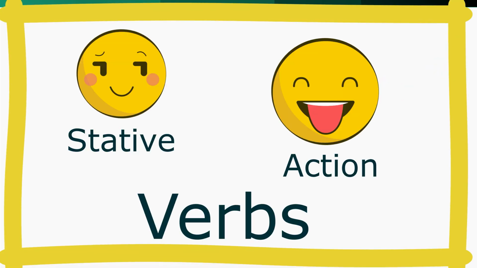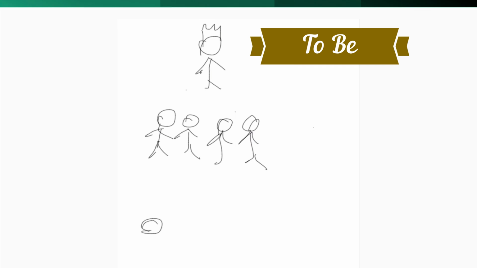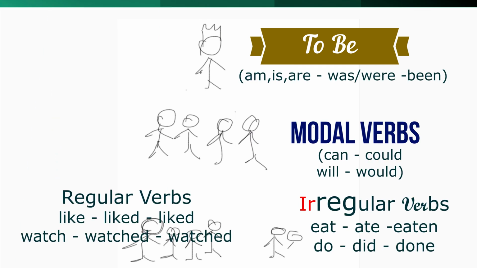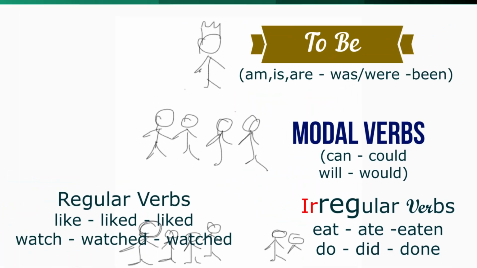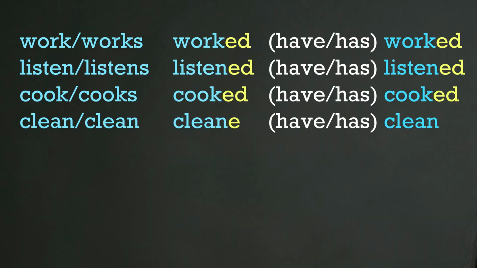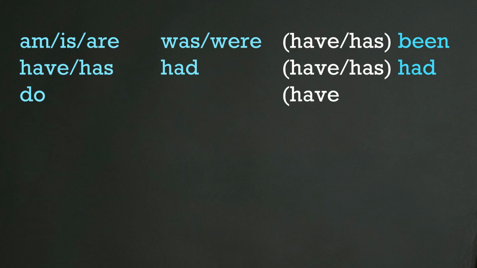But there's more to verbs than just that. We could think of verbs as a country where the verb to be is the king, the modal verbs as its ministers, the rest of the verbs as the people, some of whom follow a certain custom while others don't. Like the people, regular verbs follow a pattern or rule when forming their past tenses and their past participle. Irregular verbs don't follow that rule.